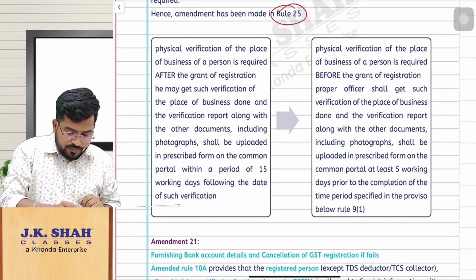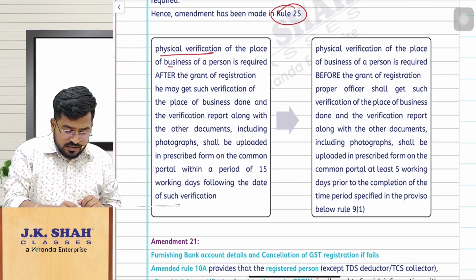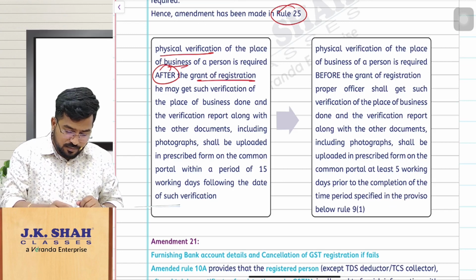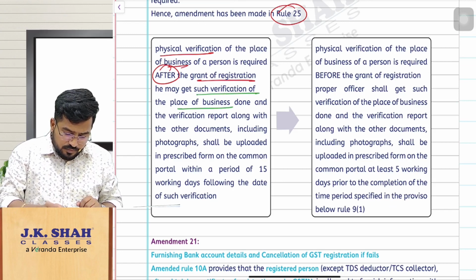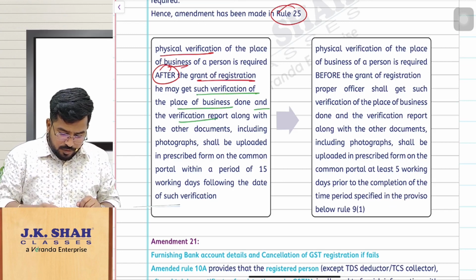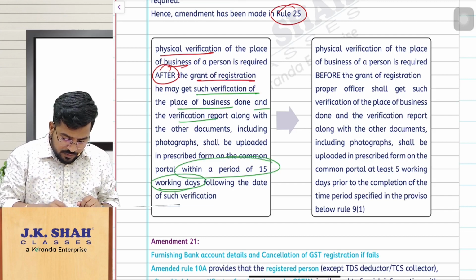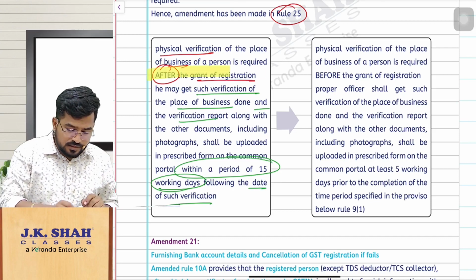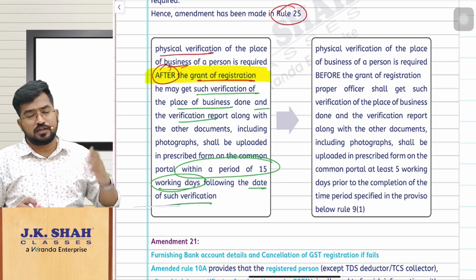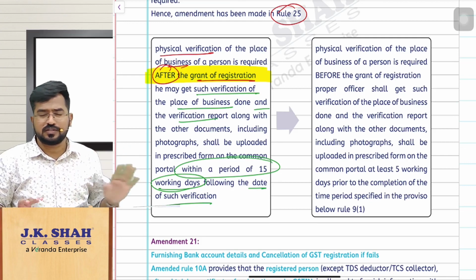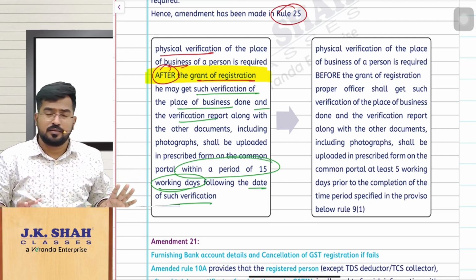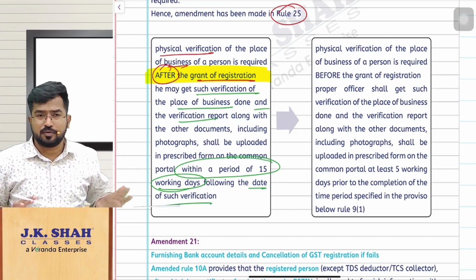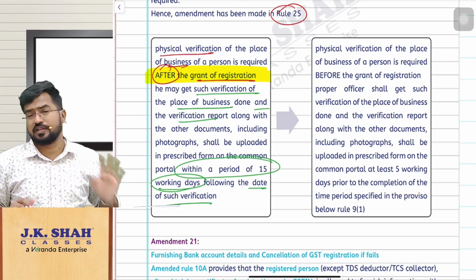So simple here, physical verification of the business is going on after the grant of registration. The verification report will be given by the proper officer within 15 working days from the date of the verification. You have obtained the registration, after that physical verification is happening later on. So the proper officer can come and do the physical verification of the principal place of business, and he will frame the report and give it to the department, but he should do that within 15 working days.